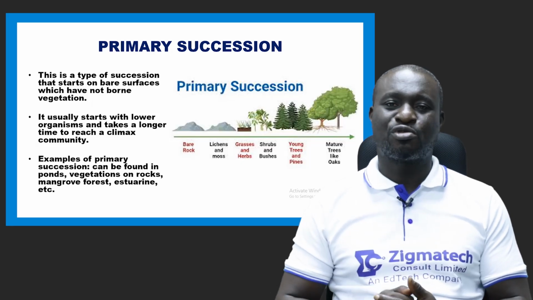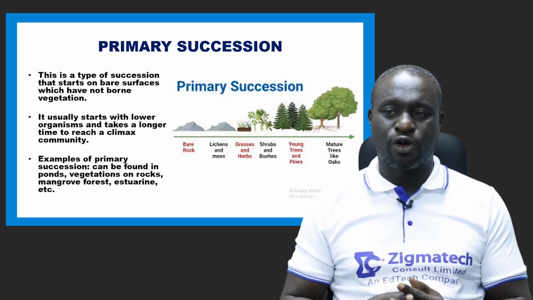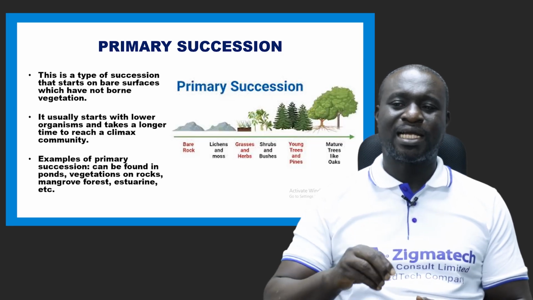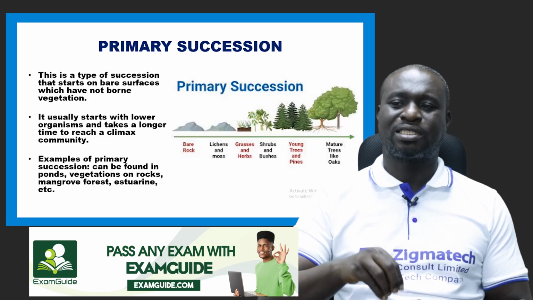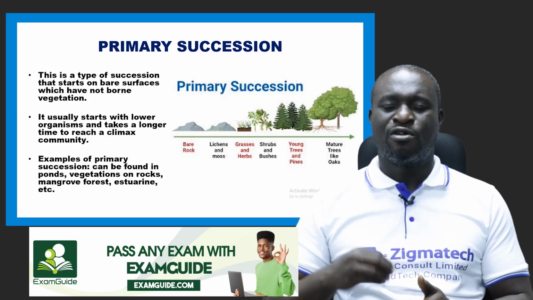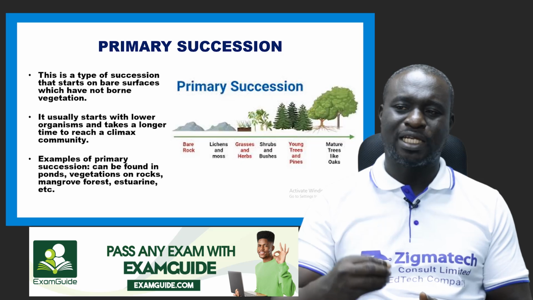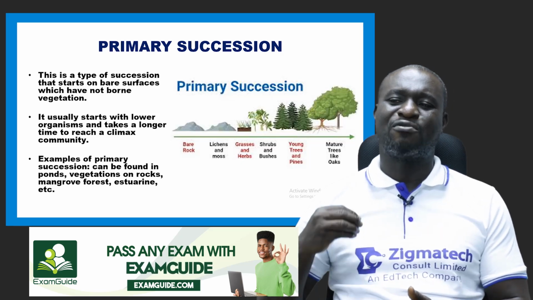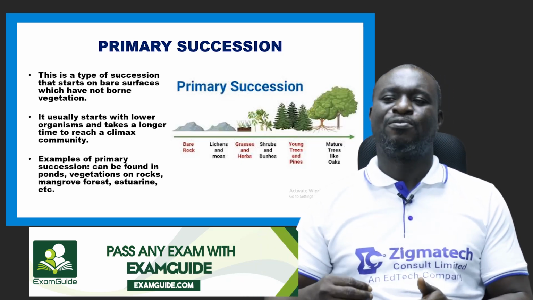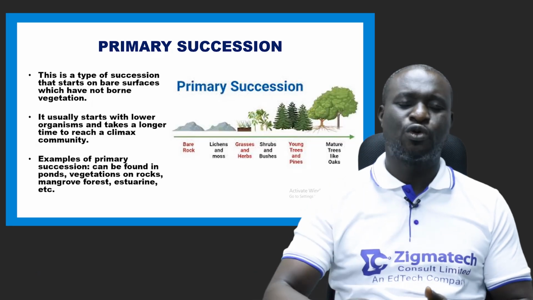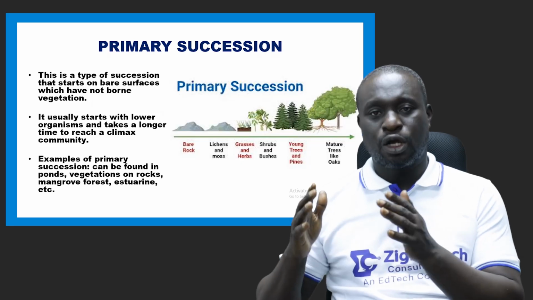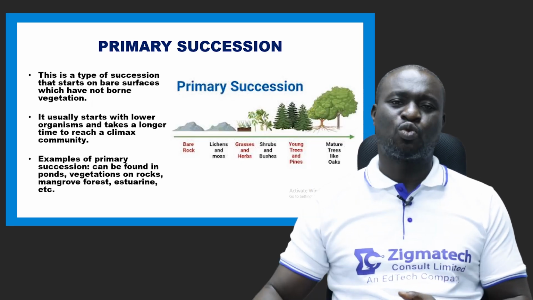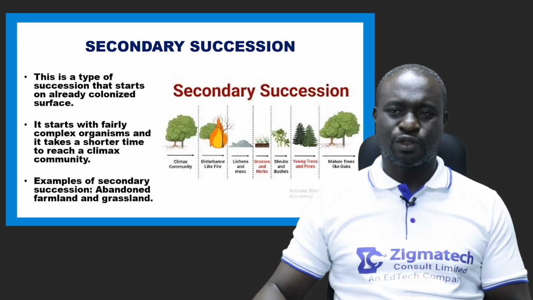Now, if you see on the screen there, we have a bare rock. Are you seeing that? Now, lichens and mosses start growing on those rocks. Now, grasses and herbs start growing on that particular area. From there, you now have shrubs and bushes. From there, you now have a young tree and pines. From there, you have mature trees like oaks, and so on until it reaches a climax community. Now, that is what we call primary succession.